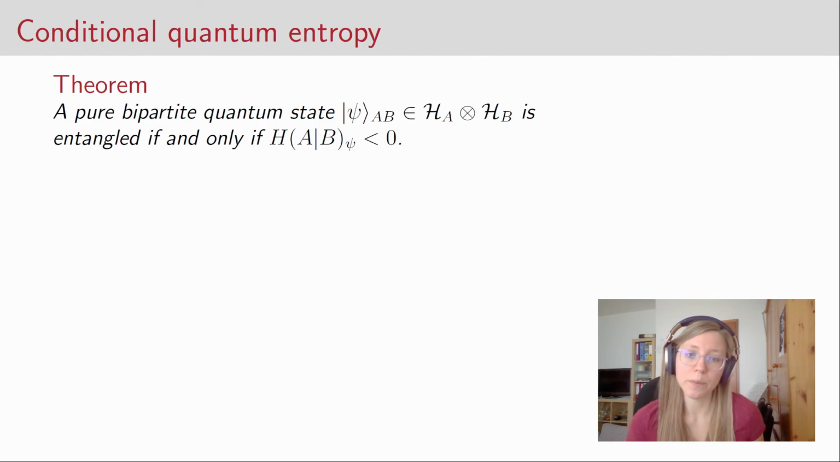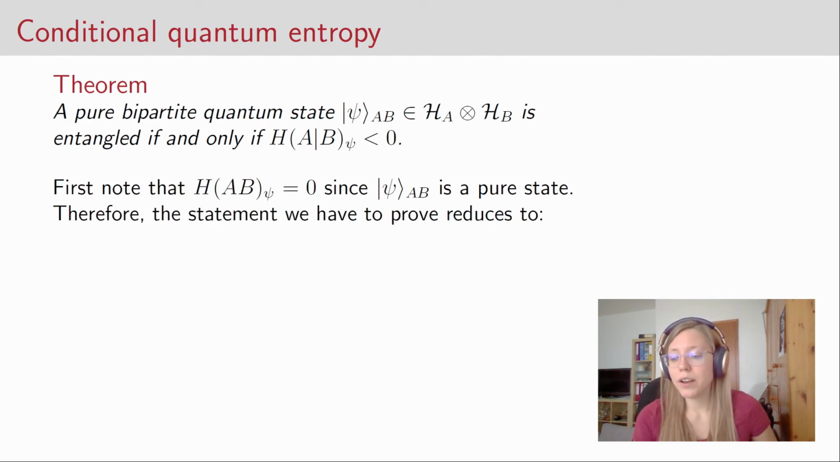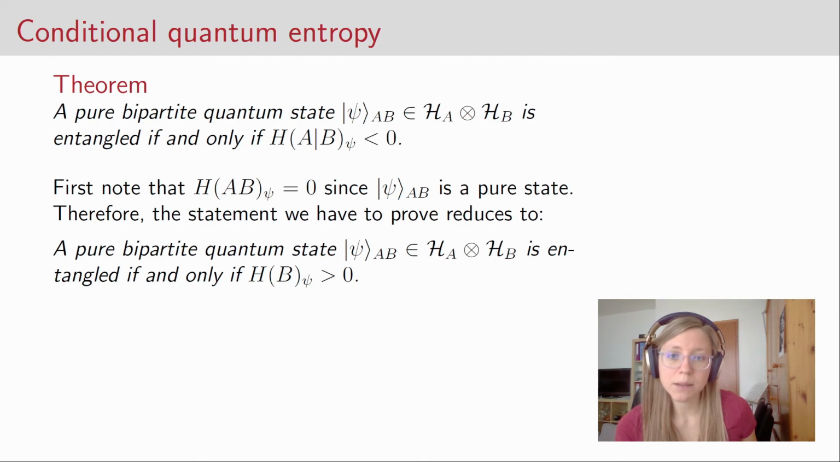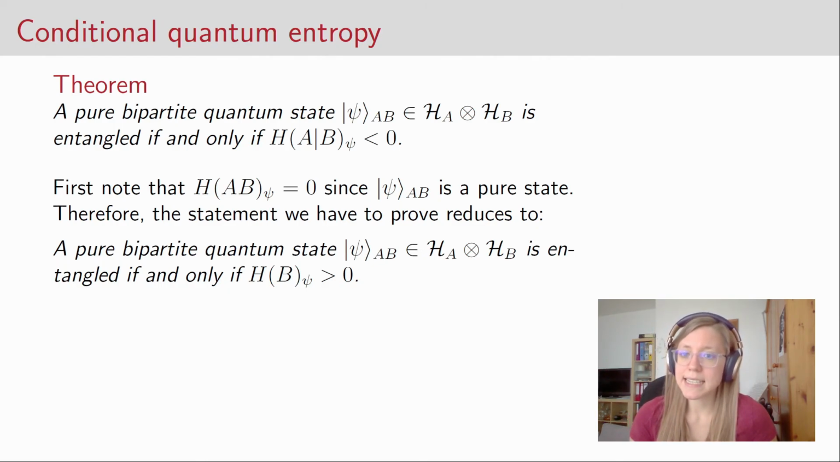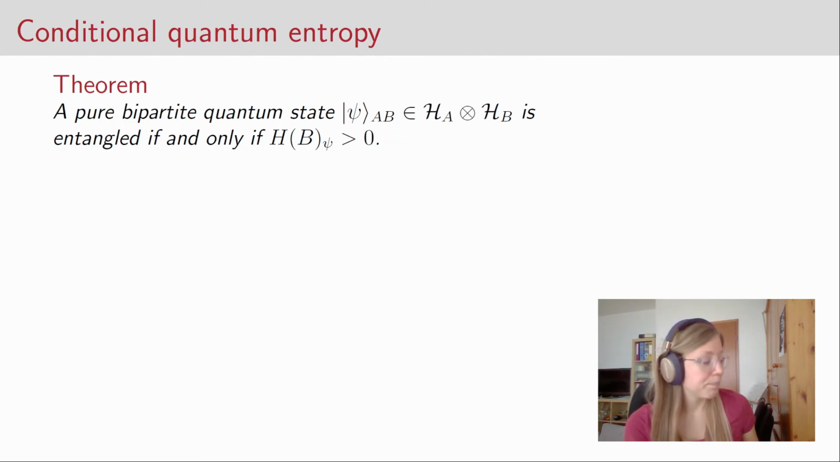Let's prove this theorem. So first of all, note that if we have a pure state, the joint entropy will always be 0. This means that the statement above simply reduces to that a pure bipartite quantum state is entangled if and only if the marginal entropy of system B is greater than 0. Okay, so let us prove this version of the theorem.